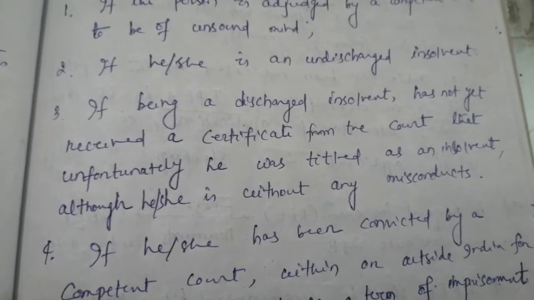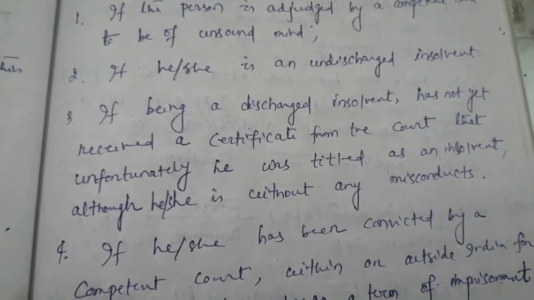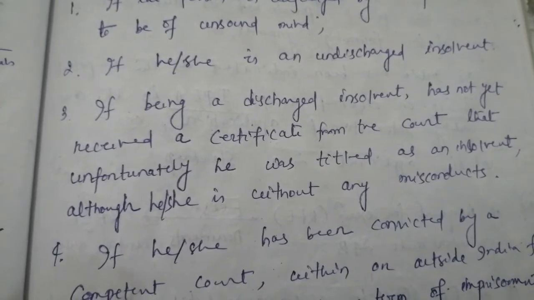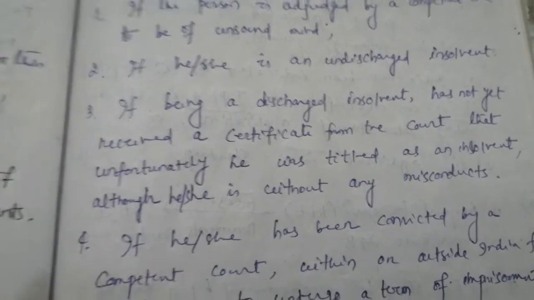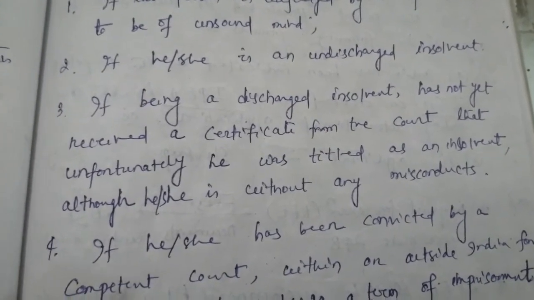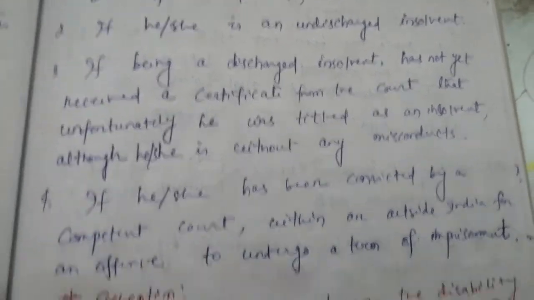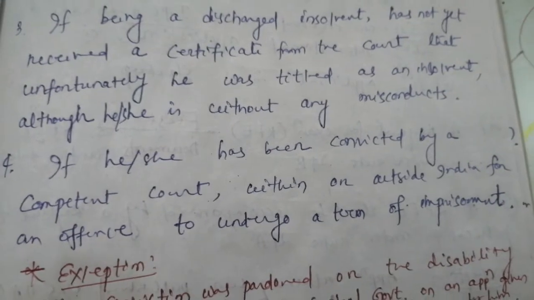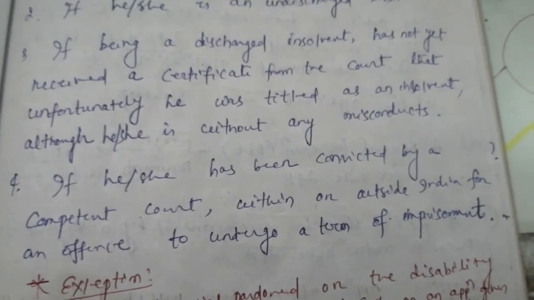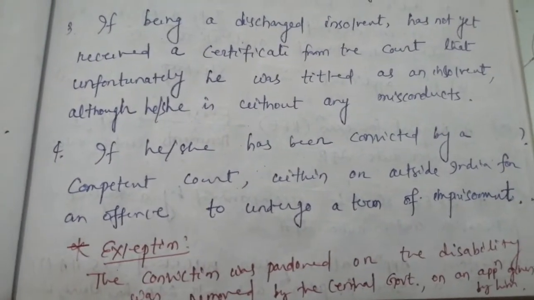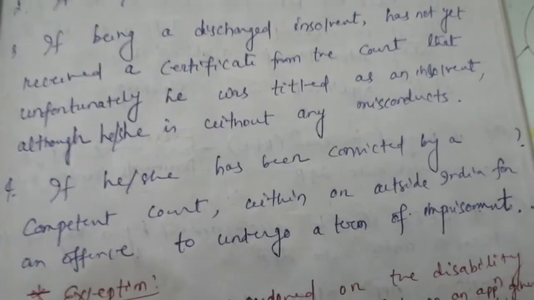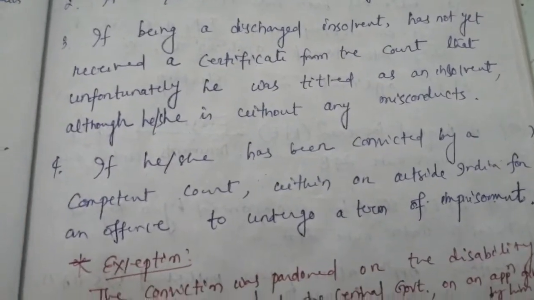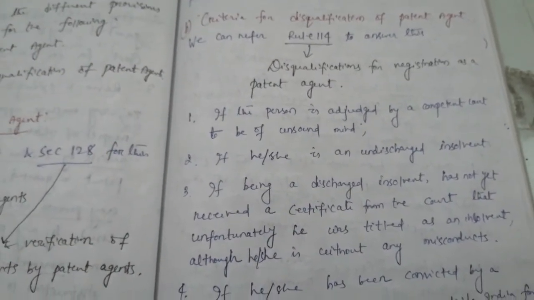So for his innocence, he has to produce a certificate from the court that he was titled unfortunately as an insolvent, but he was not actually that. Next one is 4. If he or she has been convicted by a competent court within or outside India for an offence to undergo a term of imprisonment. That means if he or she is convicted inside India or outside India to undergo a term of imprisonment, then also he can be disqualified.